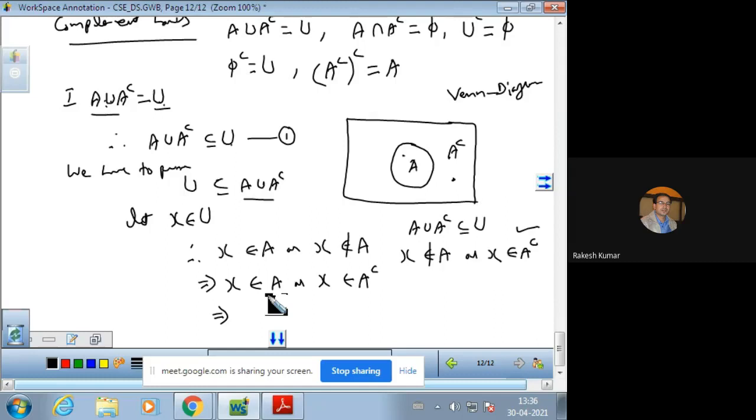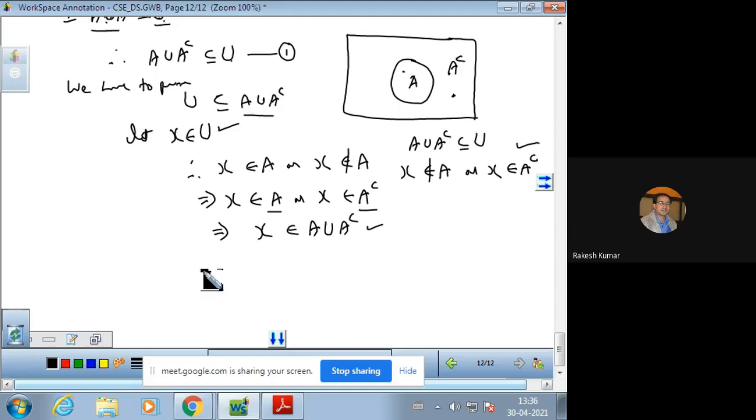So either x is in A or in A complement. So x should belong to either A or A complement. Now let us see, x has been taken in U and it has been proved that it is in A union A complement. So this gives that U is a subset of A union A complement. Name it as number 2.